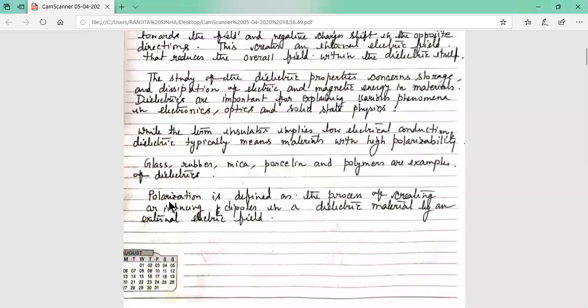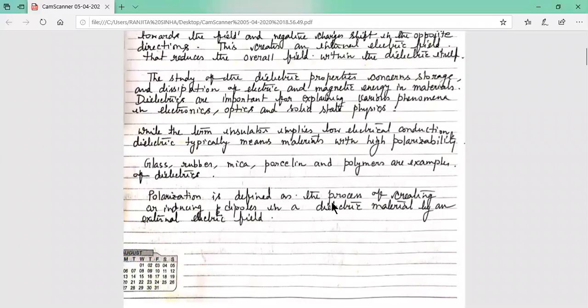Now, dielectric polarization. Polarization is defined as the process of creating or inducing dipoles in a dielectric material by the application of an external electric field. This is the definition of dielectric polarization.